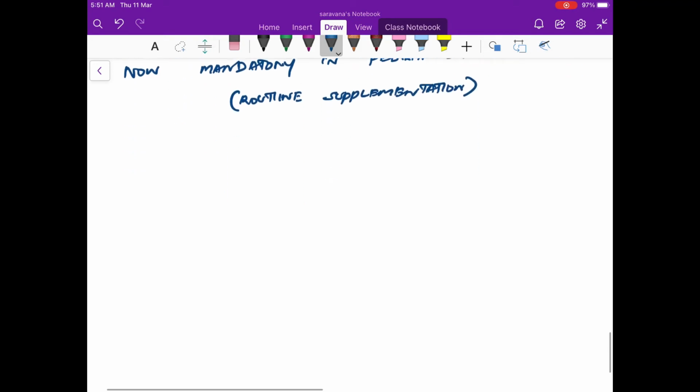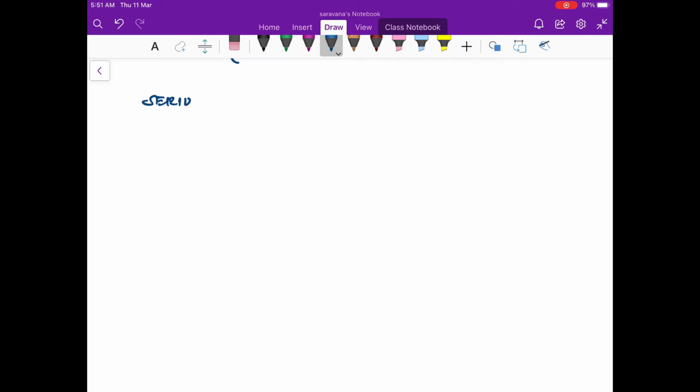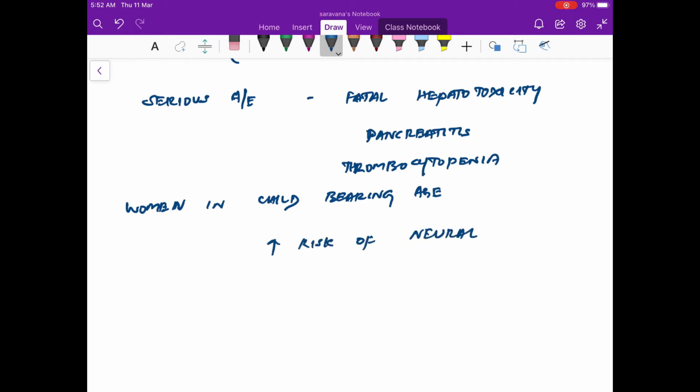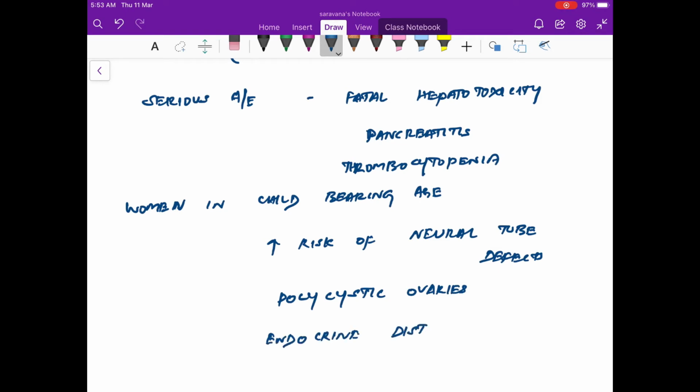Now, coming to the serious adverse effects. The serious adverse effects associated with sodium valproate are fatal hepatotoxicity, pancreatitis, and thrombocytopenia. So these are all the very serious adverse effects. And one more thing is women in childbearing age, when they receive this medicine, especially during the periconceptional period, are going to have an increased risk of neural tube defects. That is the myelomeningocele stuff. So they have to be very careful and they have to be changed to another antiepileptic. Polycystic ovaries, endocrine disturbances, all this could happen.